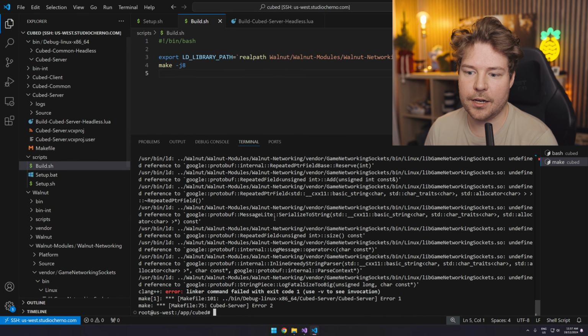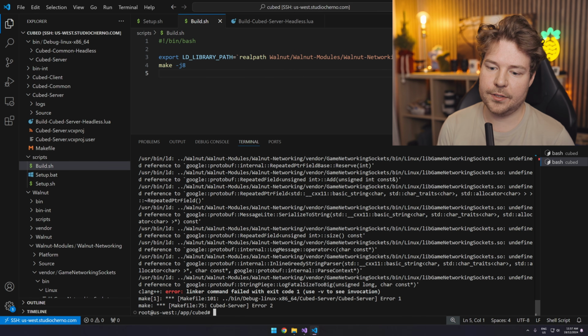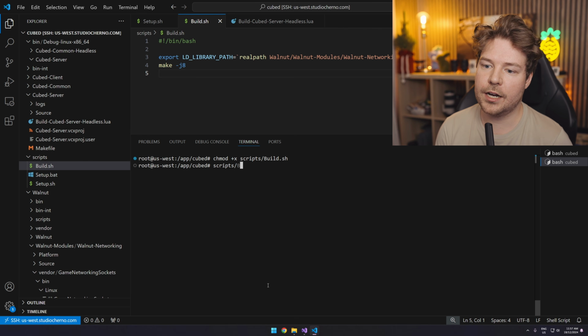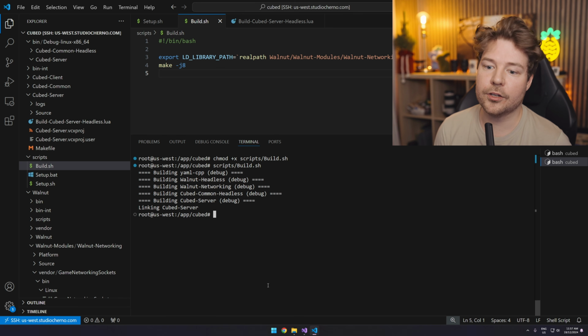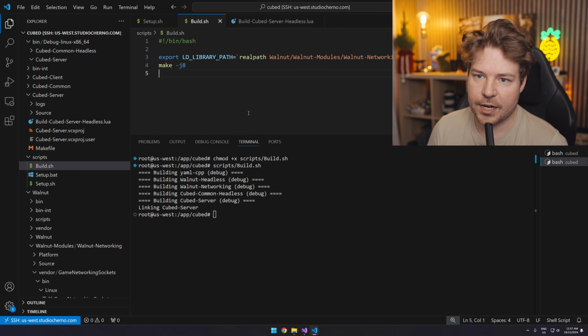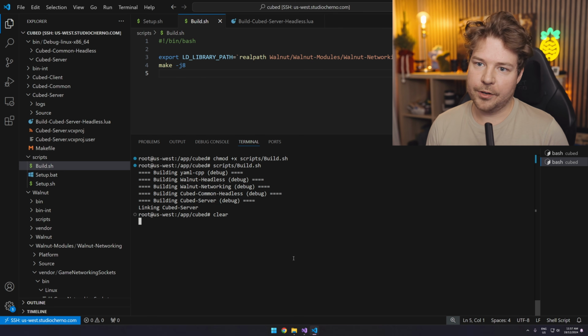So if we do make -j8 now, you can see we get the linking errors obviously, but if we do chmod +x scripts/build, and then we run that build script, then you can see it worked, right? So there's that export LD_LIBRARY_PATH, which should work for basically everyone as long as that's your relative directory.